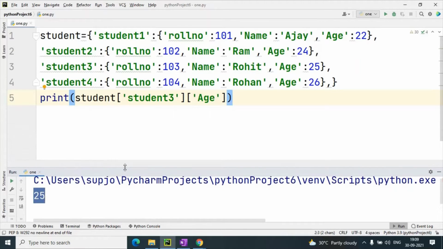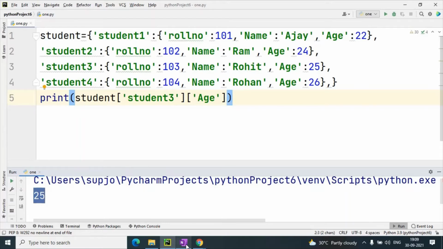So does everyone understand? Or any doubt? Yes, sir, it is clear how we can create records of 4 students and access each student record by their key name. So this can be done using a dictionary.